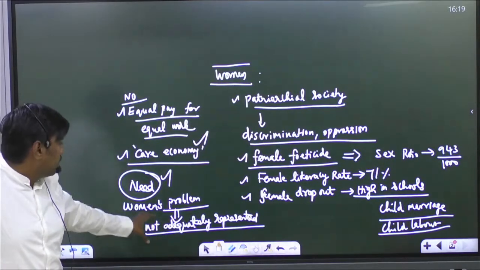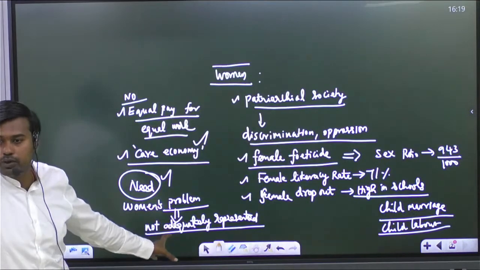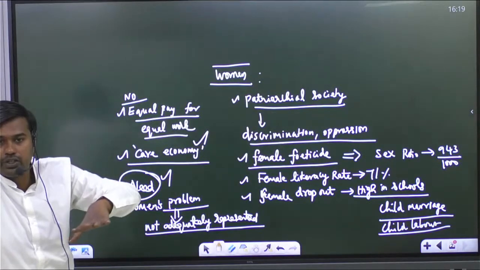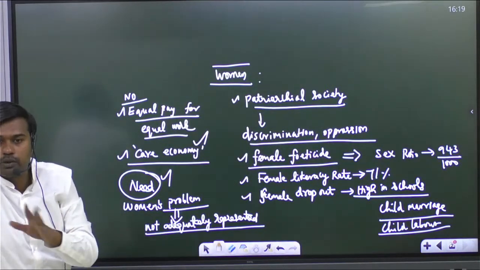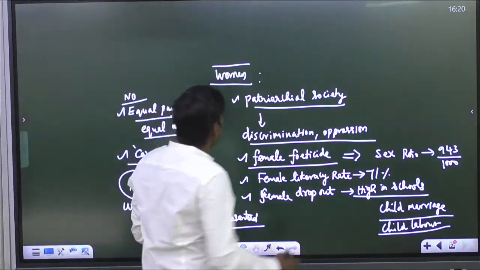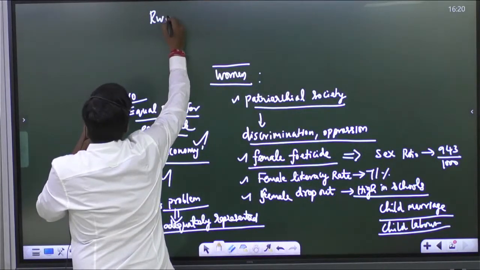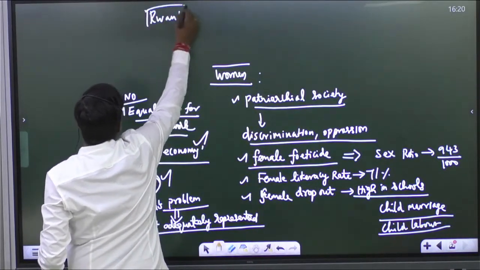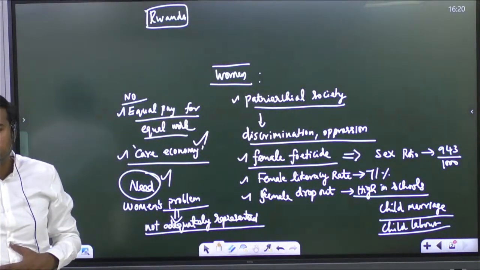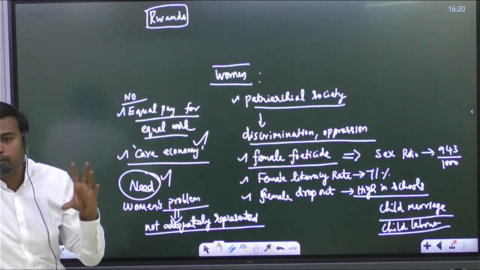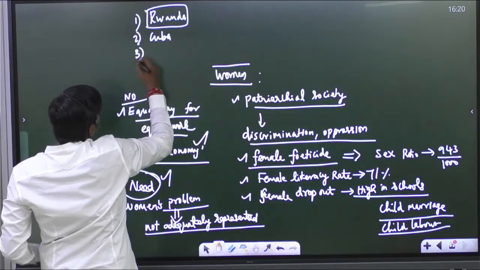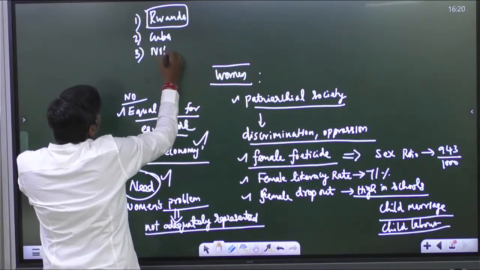So that is the main thing they are telling: giving an opportunity for women to express their rights and to represent other women who are facing discrimination in society. They can actually do that work better than men. Is it clear? And it is not just India. If you see in the world today, Rwanda is the country which has the highest representation of women in parliament. One is Rwanda, second is Cuba, and third is that South American country, Nicaragua.